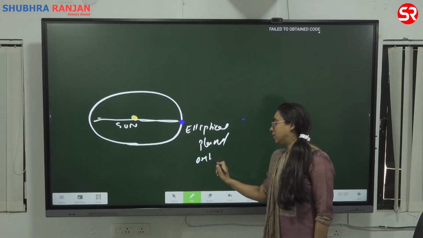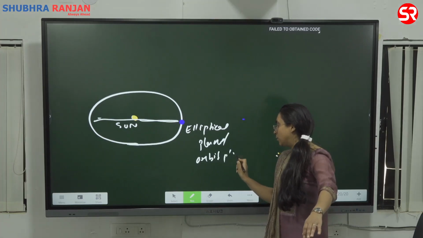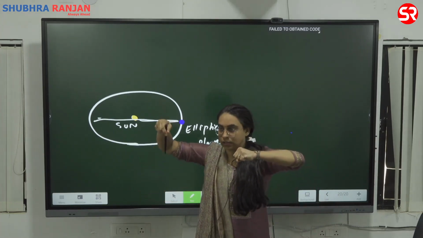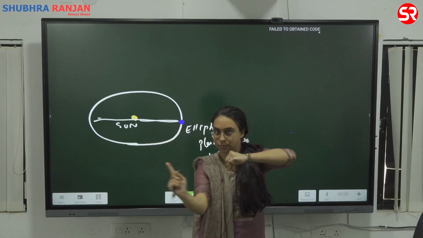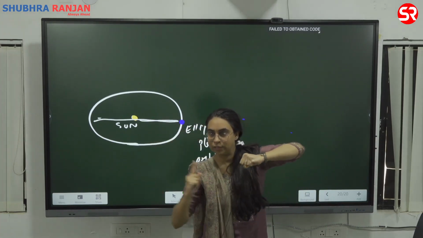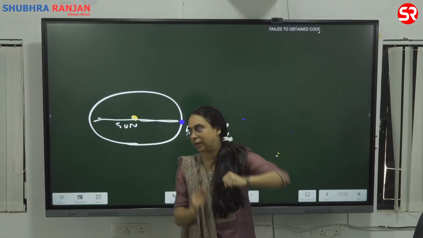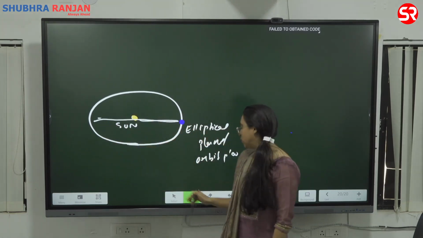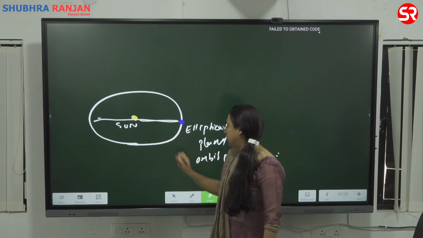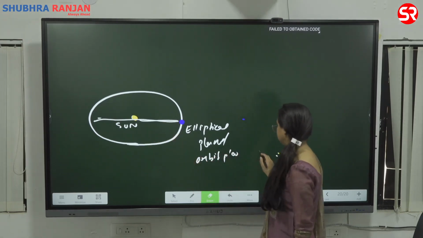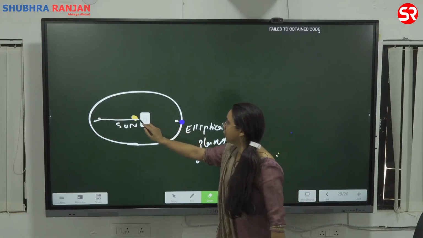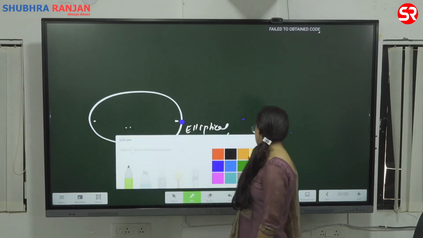Orbital plane. It is orbiting around in an orbital plane. So this is the sun. The Earth is moving in a plane. Can you see a plane? You call this plane what? Orbital plane or the elliptical plane.